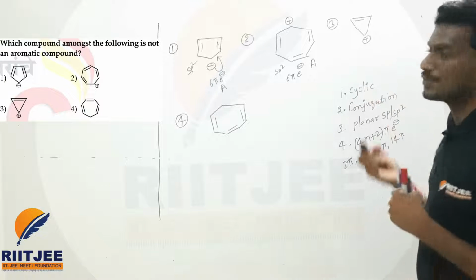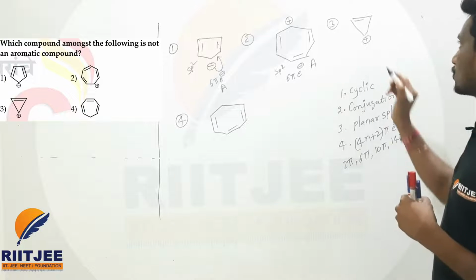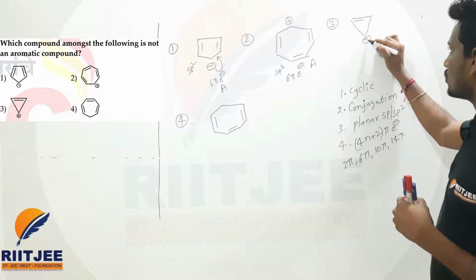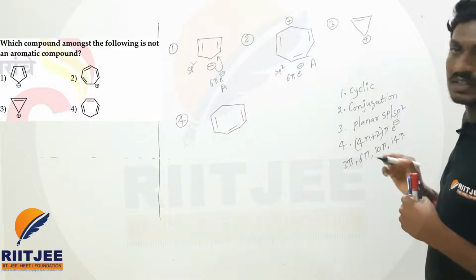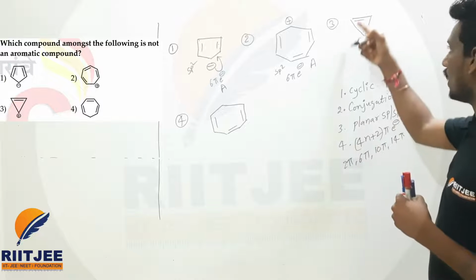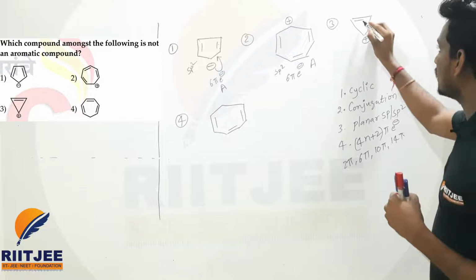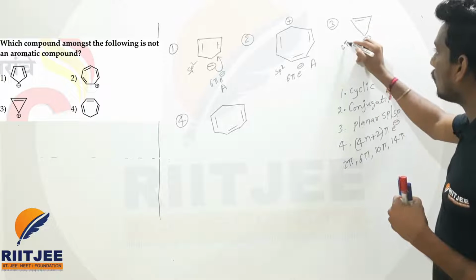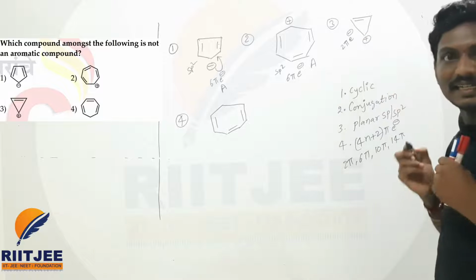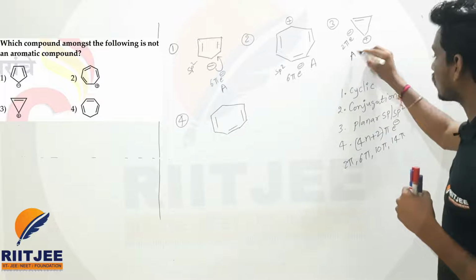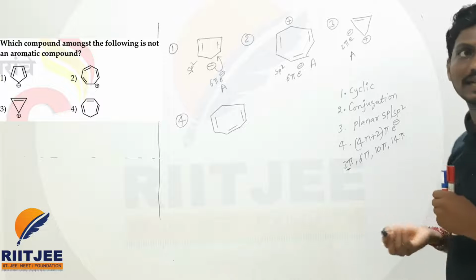So let us move to this option, beta. Here positive charge, sigma pi, conjugation is there, cyclic is there, all the carbons are sp2, so which is planar. Next one is the number of pi electrons. There are 2 pi electrons. If it contains 2 pi electrons, that also comes under aromatic. You can check the 2 pi electrons.